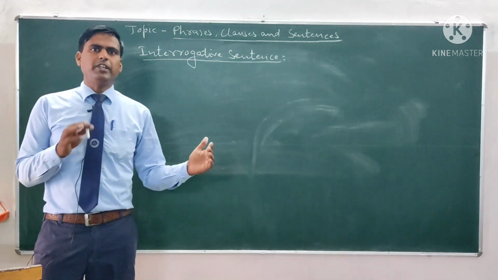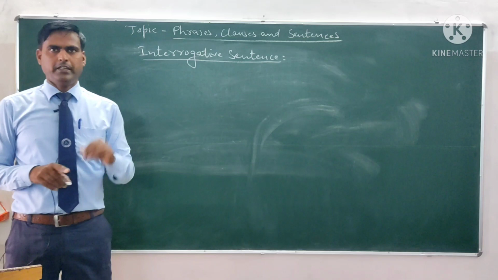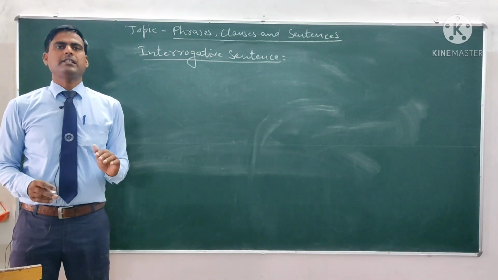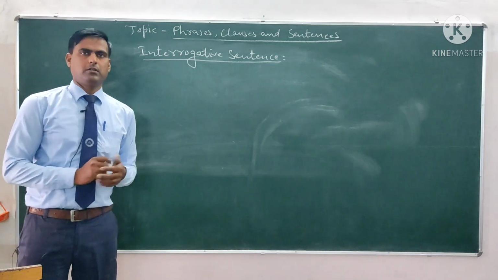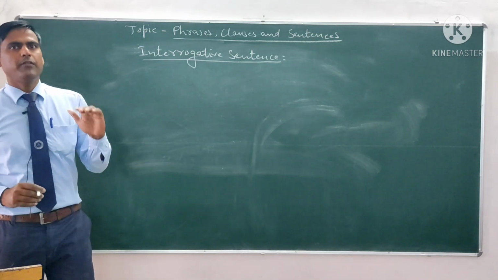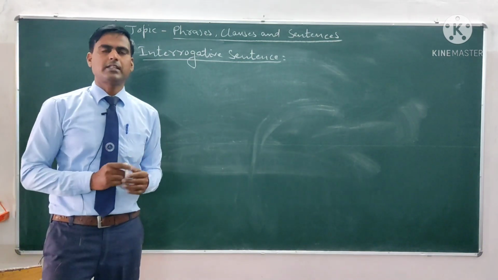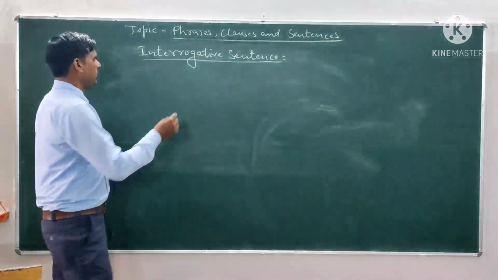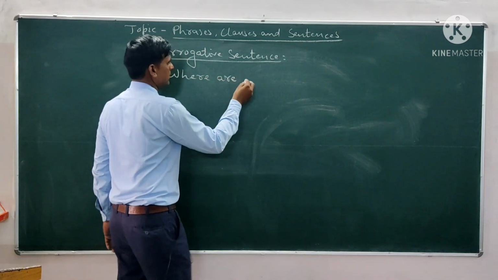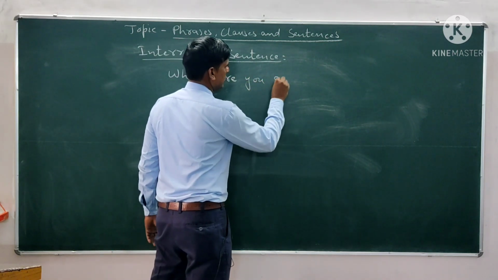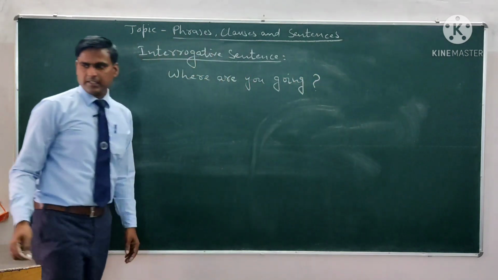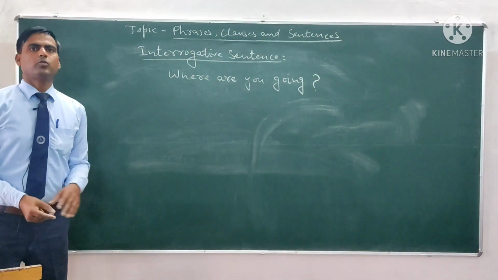In assertive sentences, we use a full stop in the end, but in interrogative sentences, we use a question mark in the end of the sentence. For example, we can say, where are you going? Then question mark. This is a sentence that is used to ask the question.